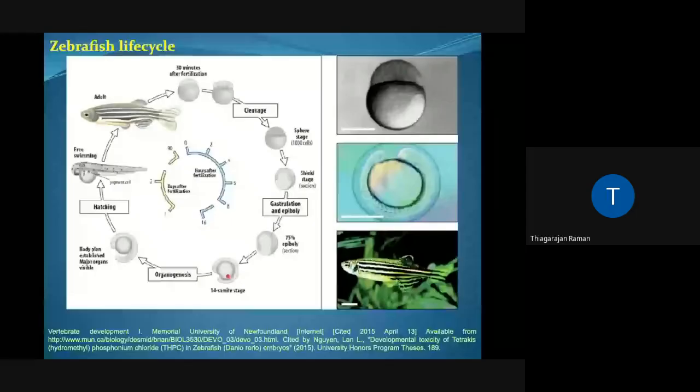Once the blastula is produced, it lasts for around 2 to 5 hours, and this leads to the stage of gastrulation. Gastrulation lasts for around 5 to 10 hours, and this is important because gastrulation is the time when the blastomeres will reach their future organ forming areas, and this is quite common across all animals. Okay, and at the end of the gastrulation, organogenesis starts, which represents the formation of various internal organs for the fish. Hatching itself occurs after this process, and it takes about 48 to 72 hours. So, in a nutshell, from the time of fertilization till the larva hatches out, it takes around 90 days.